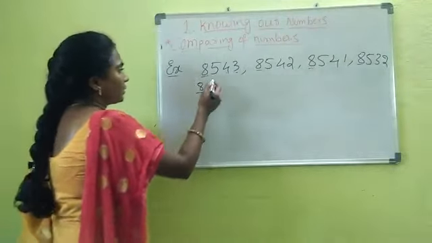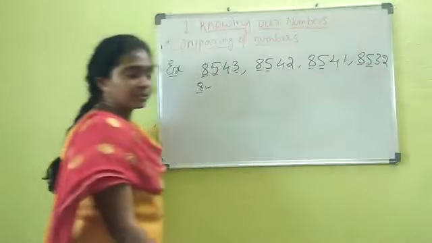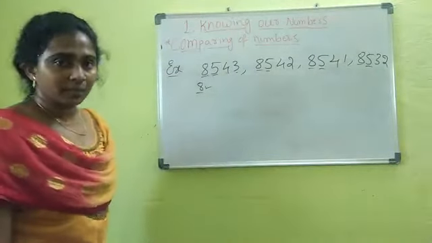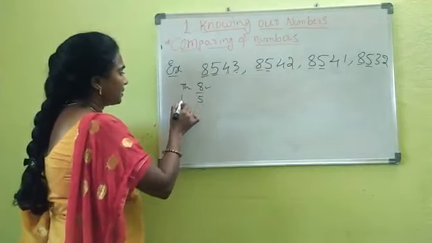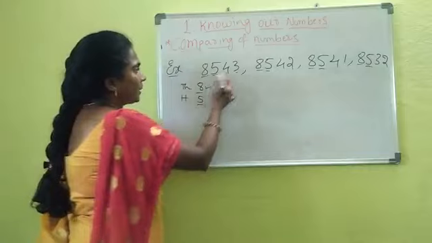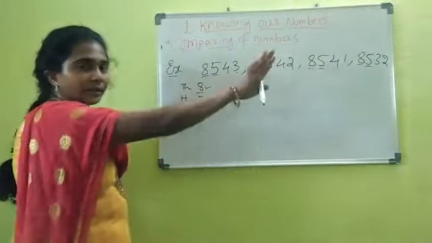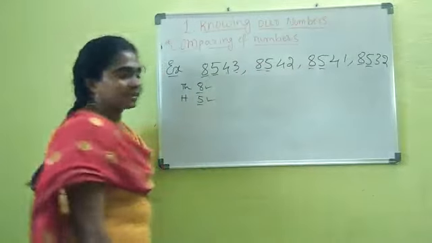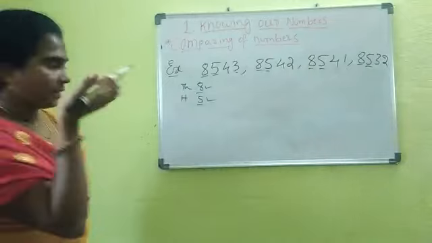Next step. What is the next step? Next you should compare the hundreds position from all the given numbers, right? What is the hundreds position? This is the thousands position digit. This is the hundreds. Now in the hundreds position also we have 5 in all numbers. That means all are 8,500 numbers. The same, equal. We can't identify which is the greatest one, right?